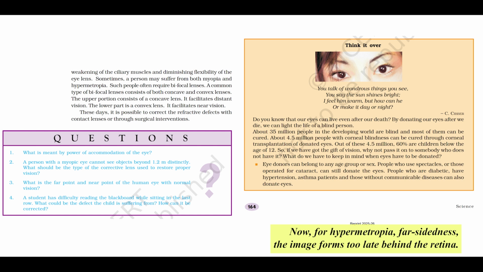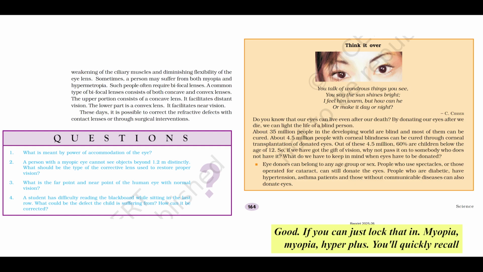Now, for hypermetropia, far-sightedness. The image forms too late behind the retina. You need to converge the light more to pull it forward. What lens converges? A convex lens. And convex lenses always have positive power. Think plus power. So the trick here is hyper needs plus power. Or think higher plus power needed. Hyper needs plus. Okay, myopia minus, hyper plus. That actually helps a lot.